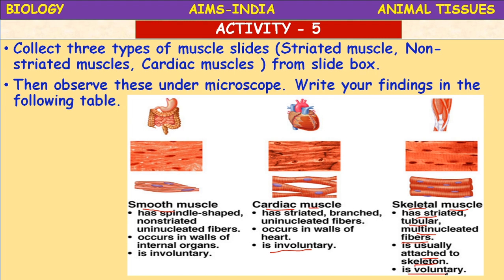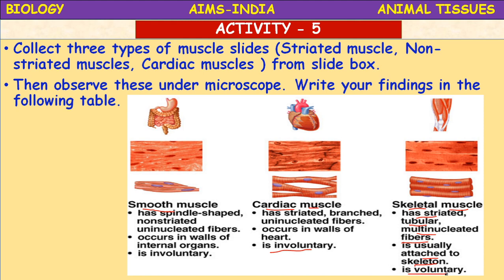The cells are long with pointed ends and have a single nucleus, uninucleate. They are also called unstriated muscles. Smooth muscles are also called unstriated muscles. Okay. Can you tell why they are called unstriated muscles? The muscles present in the heart, because of the absence of striations, are called non-striated or unstriated muscles.